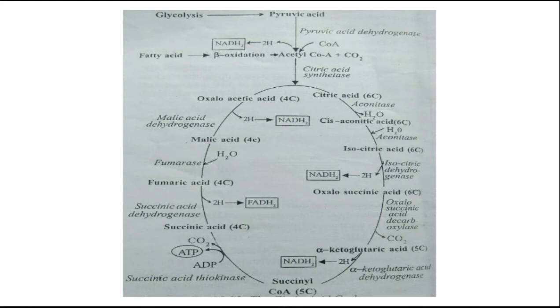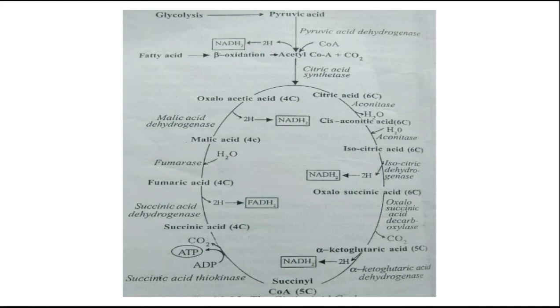At the time of catabolism of amino acids, fatty acids as well as carbohydrates, for the release of energy, the cycle consists of a series of reactions, and that is called the citric acid cycle.